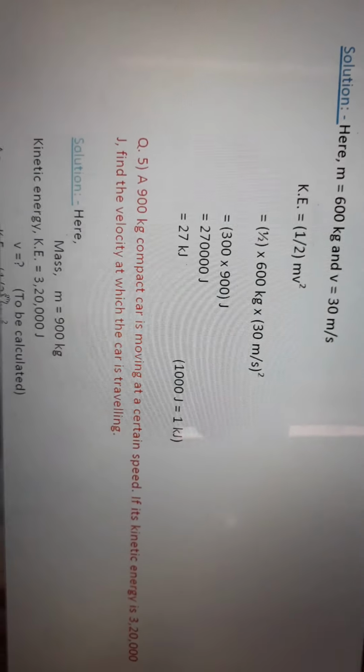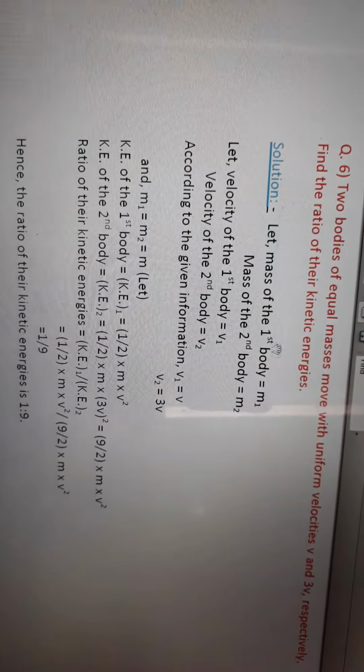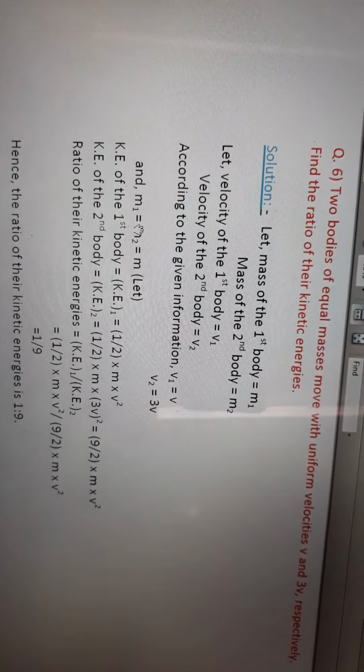And one important question is here. Two bodies of equal masses move with uniform velocity v and 3v respectively. Find the ratio of their kinetic energy. So in this problem you have to write this way. At first, let the mass of the first body be m1 and the mass of the second body be m2. Let the velocity of the first body be v1 and the velocity of the second body be v2. According to the given information, v1 equals v and v2 equals 3v. And since the masses are equal, m1 equals m2 equals m.